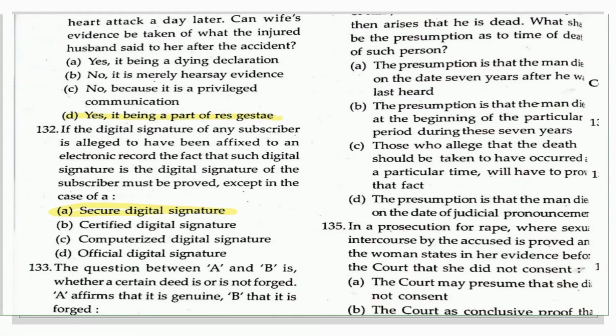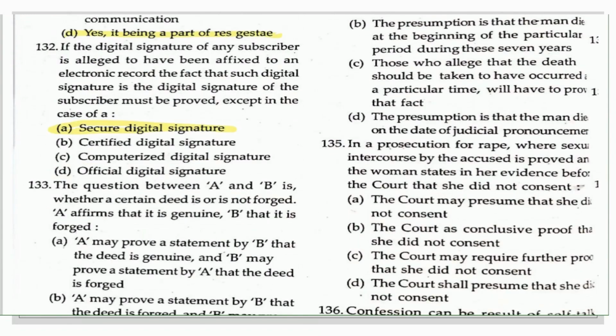The other question which had been asked, that is question number 133 of the UPPCS Prelims 2006. The question between A and B is whether a certain deed is or is not forged. A affirms that it is genuine, B that it is forged. So what kind of option is going to be correct here? Whether A may prove a statement by B that the deed is genuine, and B may prove a statement by A that the deed is false. Yes, this kind of statement can be made here.